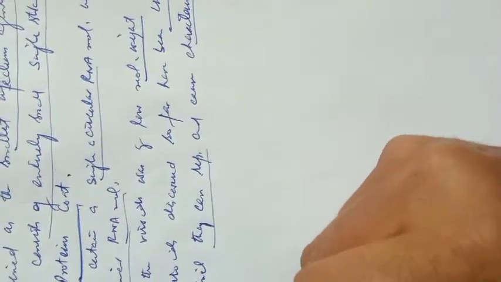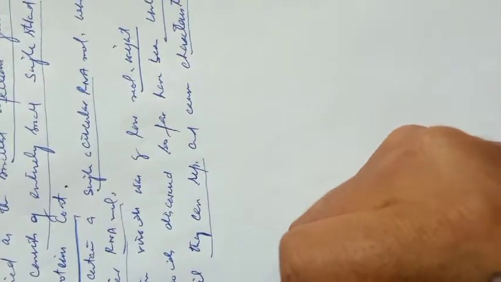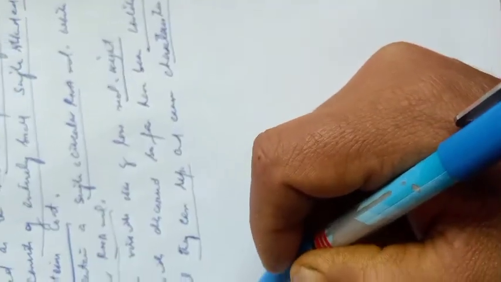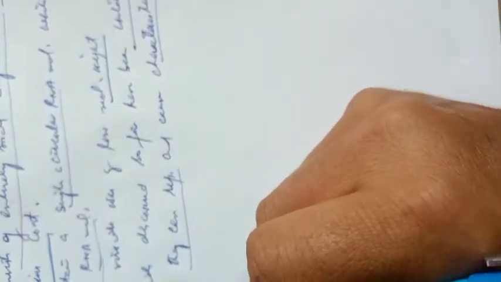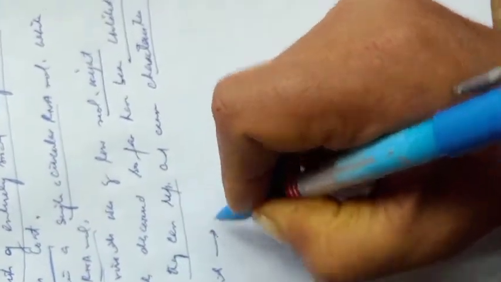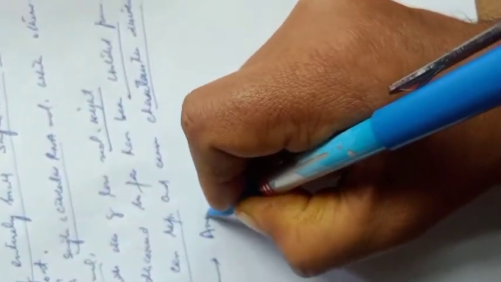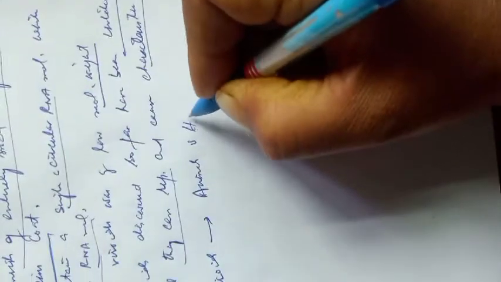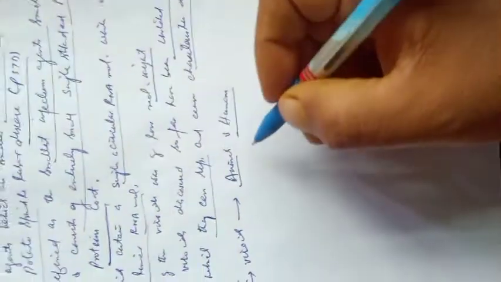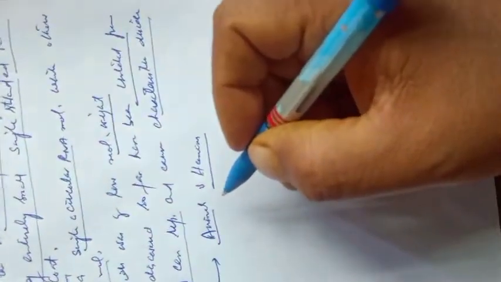Although viroids have not been discovered from animals or humans till date, there are speculations. So far all the viroids have been discovered from plants only, and there have been no reports of viroids in animals and human beings.